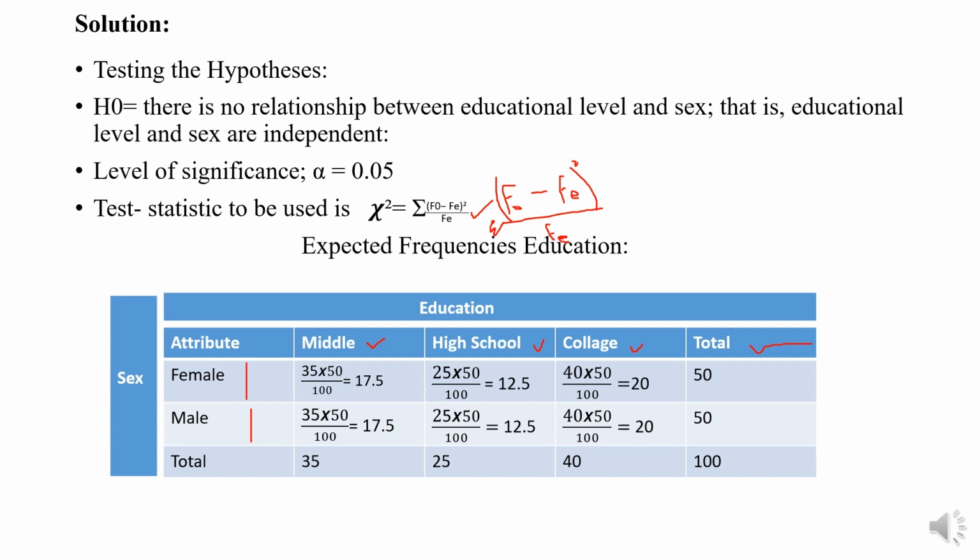So we calculate it: 35 into 50 and whole divided by total 100, where the sums are from the column and from the row. The overall total is 100, so we have to divide it by the total, which is 100.